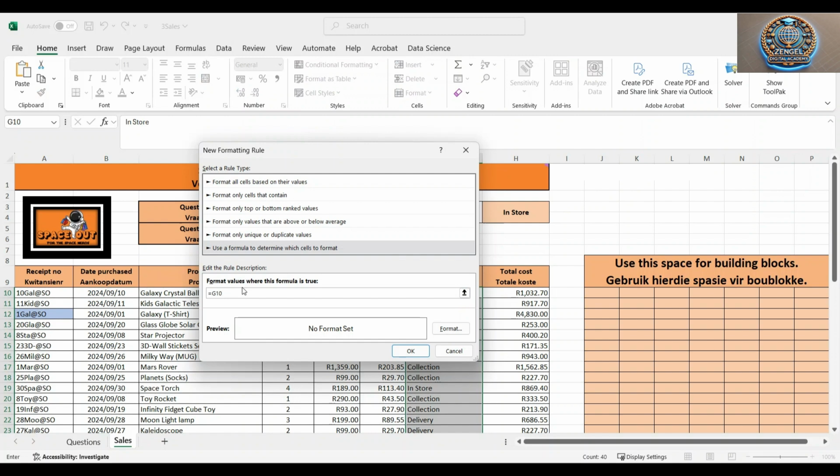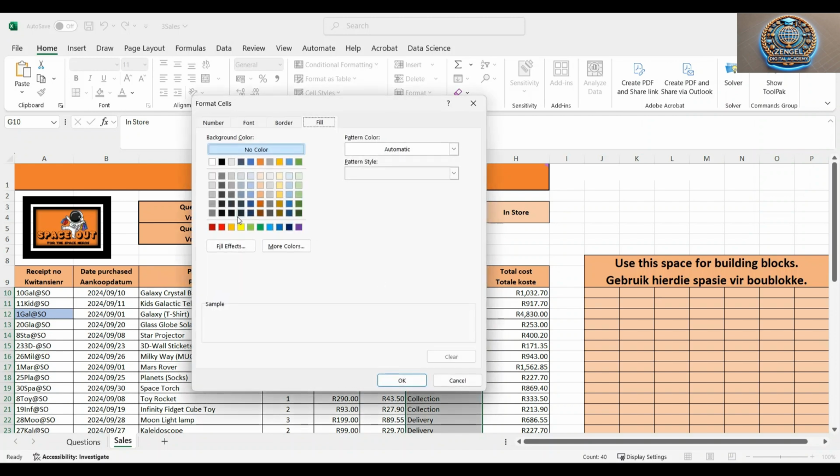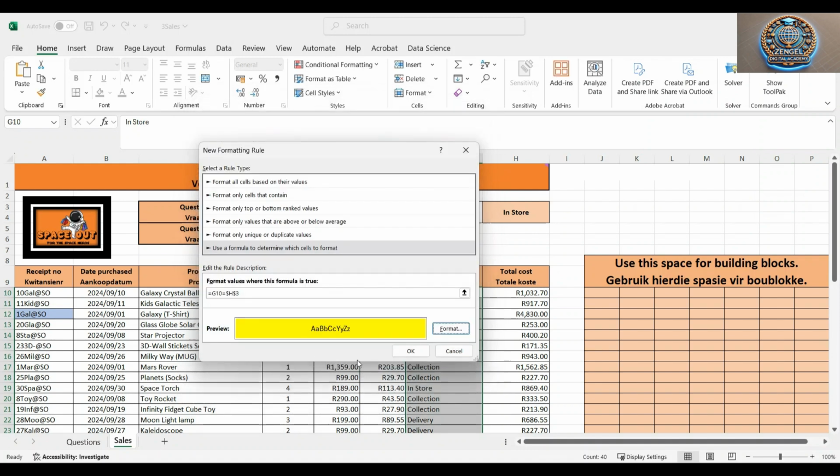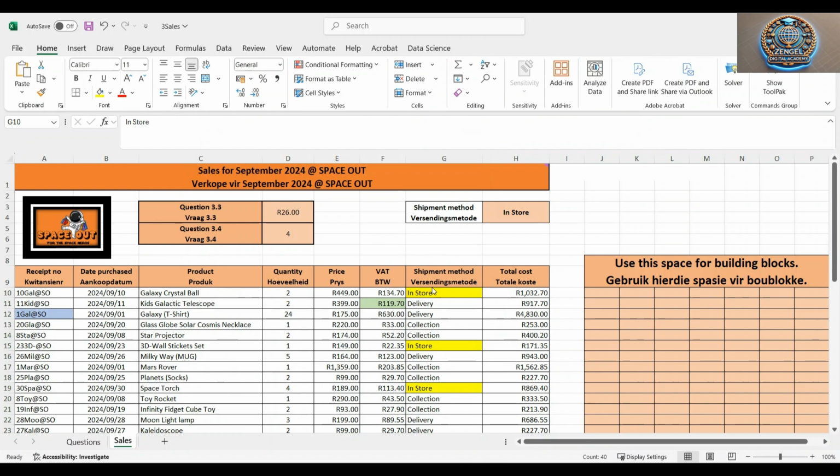So it will literally go down on itself, equals if G10 is equal to, we're going to lock the column letter H, and also lock the number 3. So if G10 is equal to that or any other cell going down, please, Mr. Excel, format it in yellow. Then after that, we want to press OK and OK again, and voila.